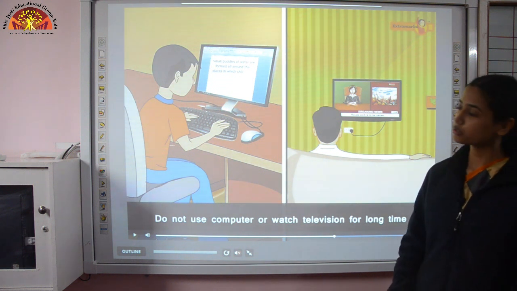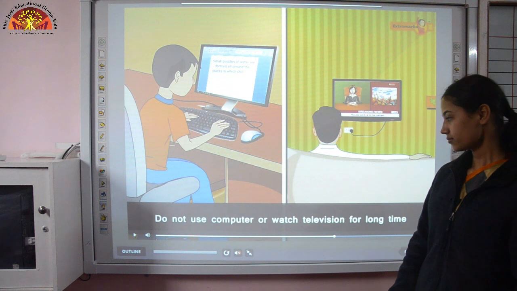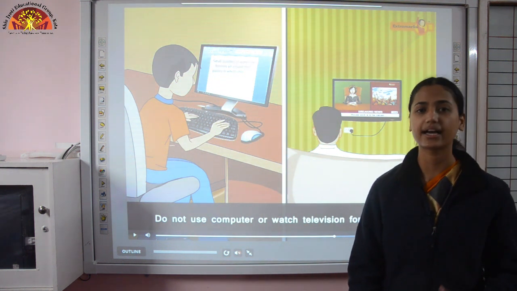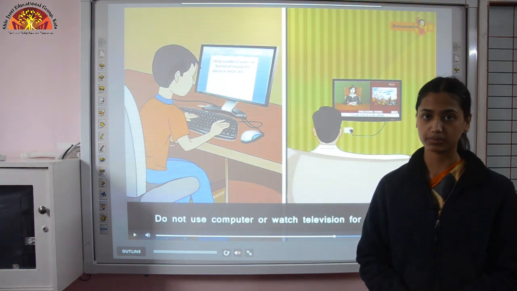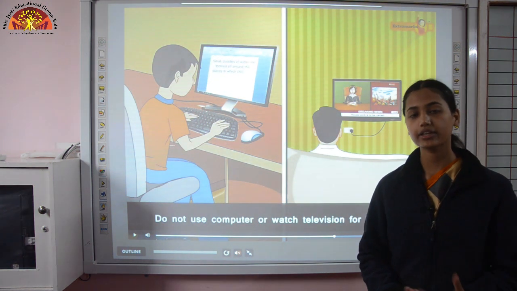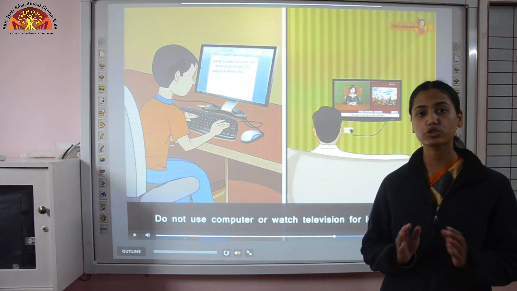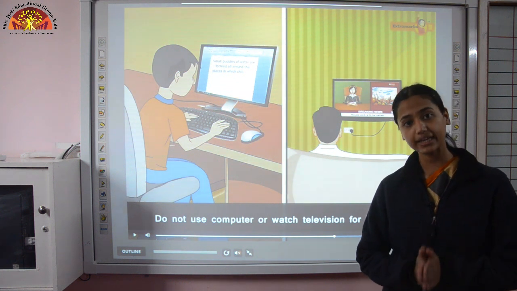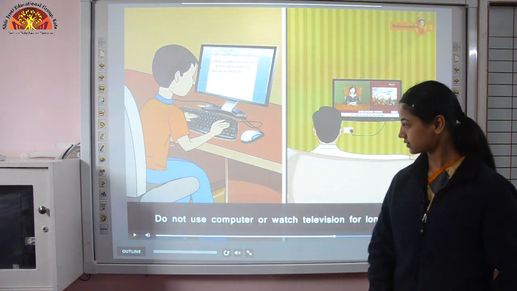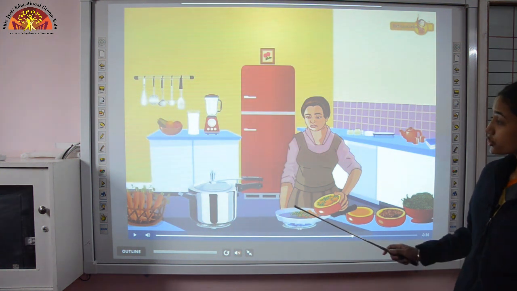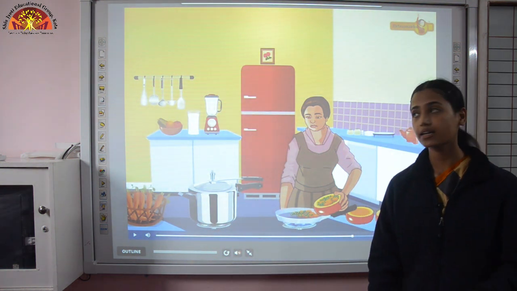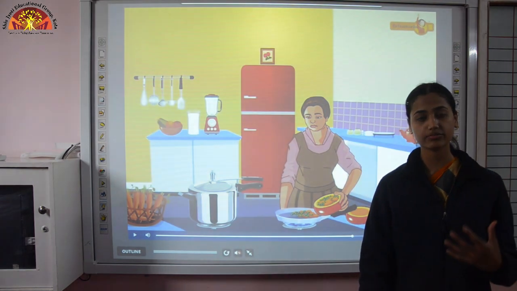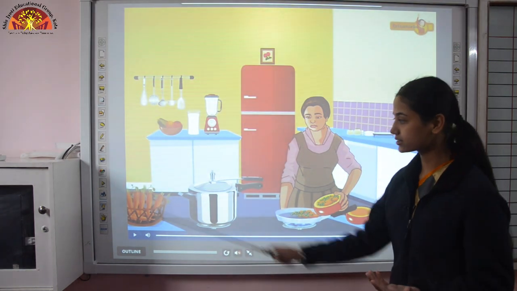Nowadays the usage of computers and all the gadgets has increased, so you should take a break from the class, or if you are studying, if you are watching anything, then you should take proper breaks at specific intervals. And you should take a proper diet and the things which increase our eyesight, like carrots.